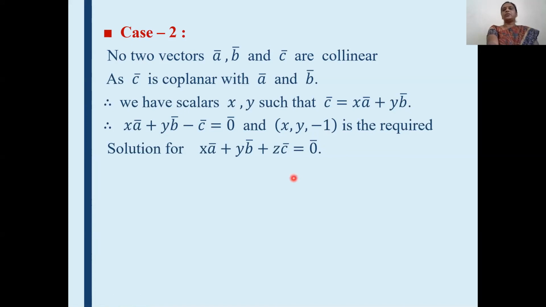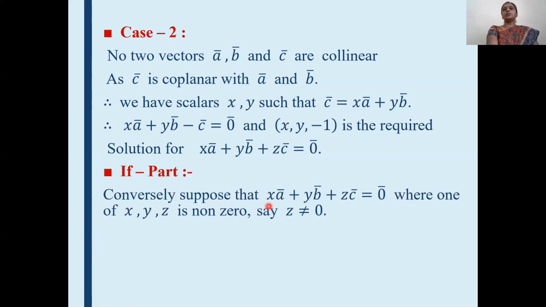In the first part, we took a bar, b bar, c bar coplanar, and we proved this equation. In that, we took two cases. In the first case, two vectors are collinear, and in the second case, all three vectors are non-collinear. In both cases, we got this equation. Means if vectors a bar, b bar, c bar are coplanar, they satisfy this equation.